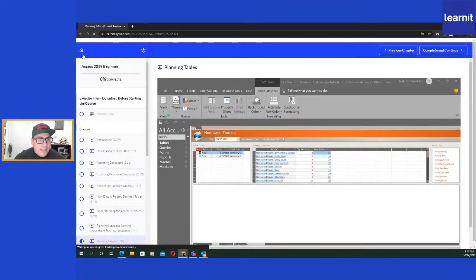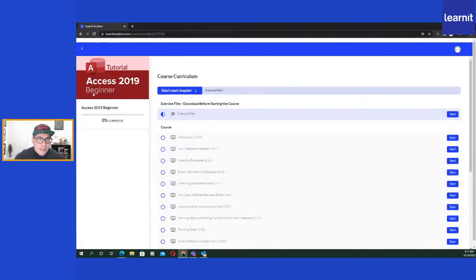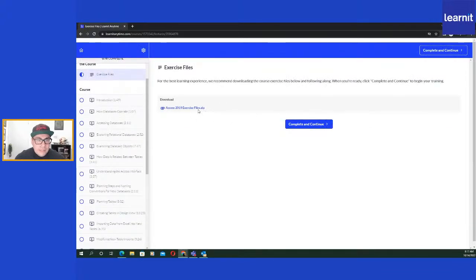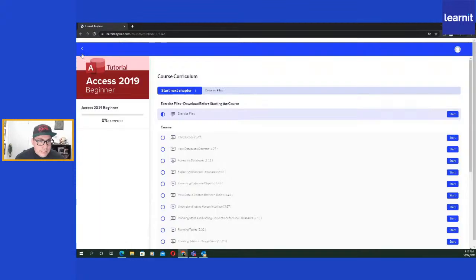And again, the main big thing about Anytime is that it's ad-free. There's no ads in here or anything like that. The exercise files are always easily available for you to get right there. Again, it's a direct download, so it's easy to get the exercise files. But this is what you would get access to.